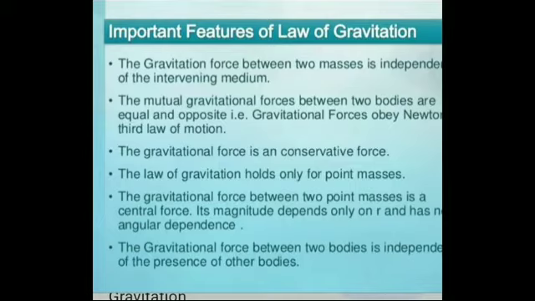The gravitational force between two particles always constitutes an action-reaction pair. The torque experienced by the Earth due to the gravitational force of the Sun is given by tau, torque, is equal to dL by dt, which is equal to 0. So the angular momentum of the Earth is constant throughout its motion. This is true for all planets. This leads to Kepler's second law.